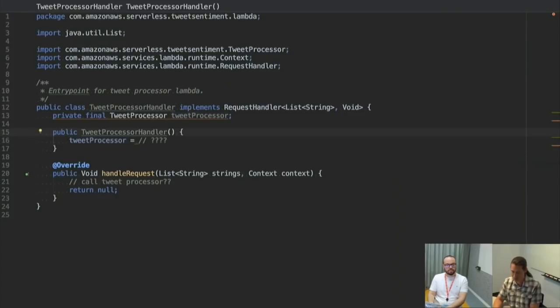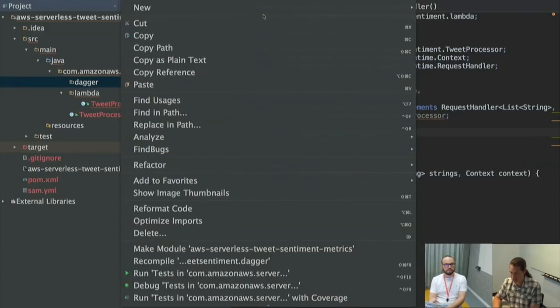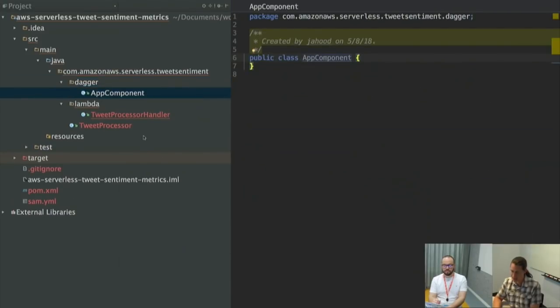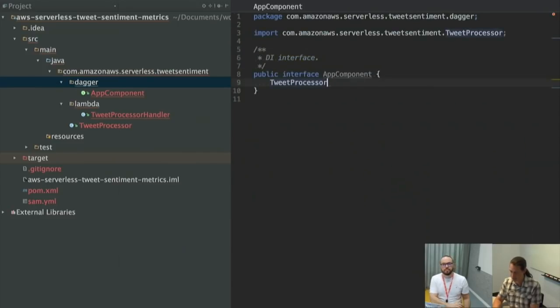Well, I'm going to get it from Dagger. Dagger is where I can do all of my setup. The way Dagger works is you define an interface that returns the things that you need. So we need this tweet processor. We have some method that returns our tweet processor.